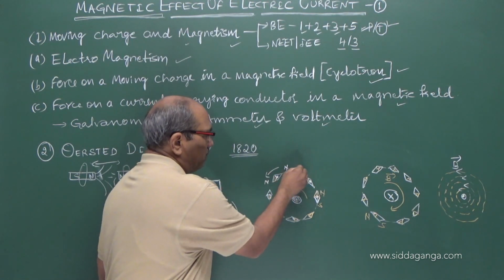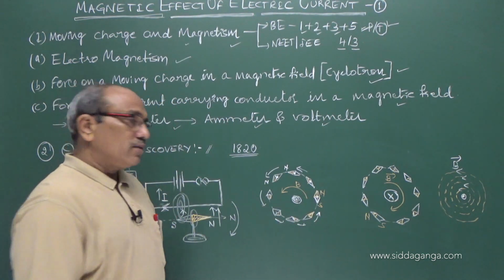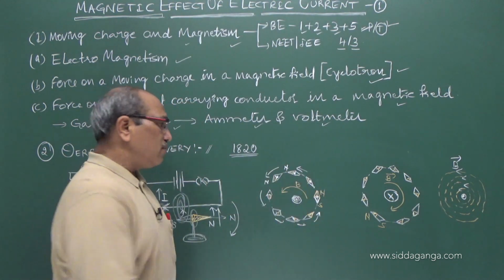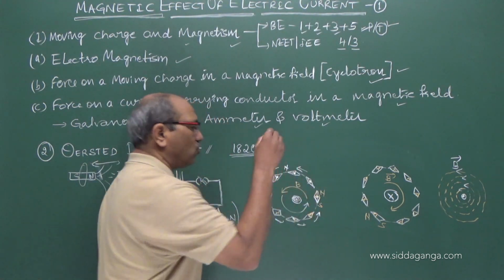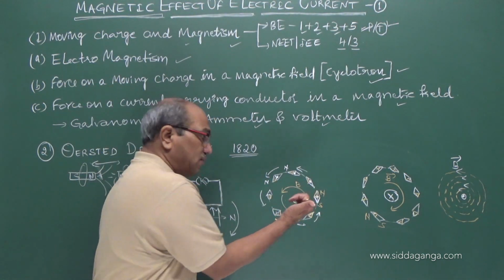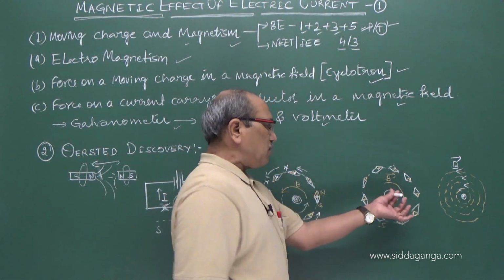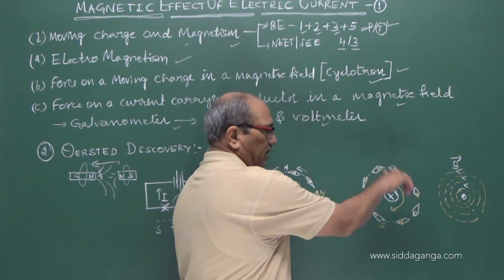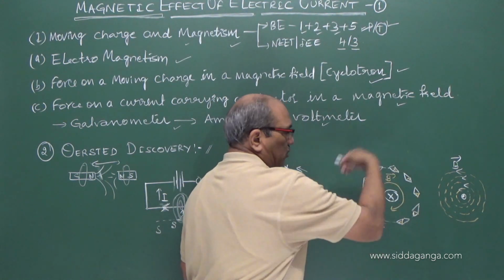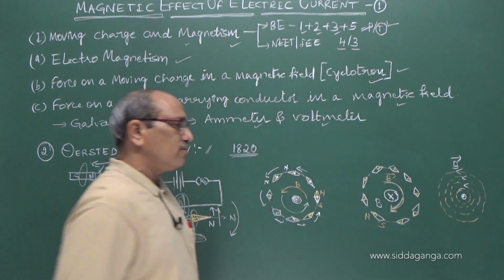The north pole bends and shows a circular path. That means the magnetic field appears to be in the anti-clockwise direction. If the current is into the board, away from you, with the same wire perpendicular to the board, we see that the magnetic needle deflects in such a fashion that a clockwise magnetic field appears.